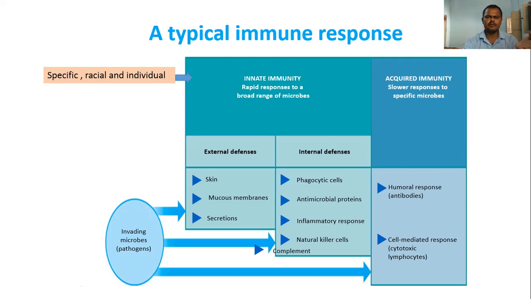Worldwide we find different human races. Races also have very specialized immune systems, developed because they are adapted to different geographical regions. Individually, as I already told you, it is very specific. Every person has their own innate immune system.